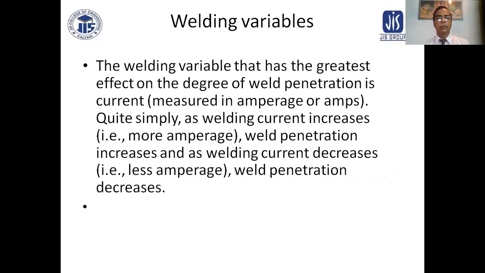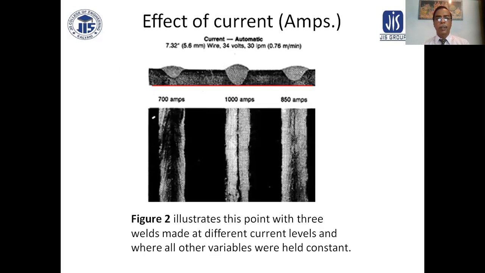Welding variables. The welding variable that has the greatest effect on the degree of weld penetration is current, measured in amperage or amperes. But simply, as welding current increases, more amperage, weld penetration increases, and as welding current decreases, less amperage, weld penetration decreases. This is the effect of current.